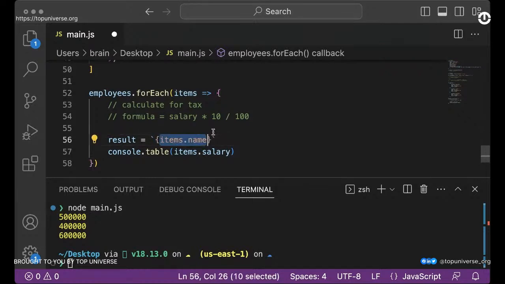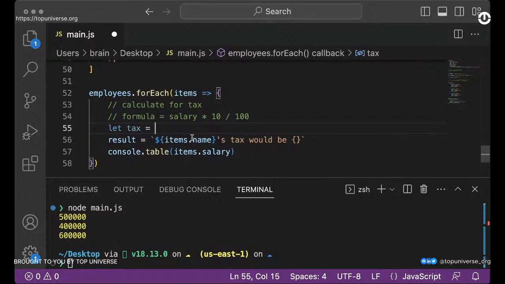So let's do this. Item.name, and we're going to have the apostrophe S. So for example, John Doe's, right? John Doe's tax would be, and then you have the tax itself, right? The tax is going to be gotten from the item.salary, multiplied by 10 and divided by 100. Okay, so the tax would be tax.